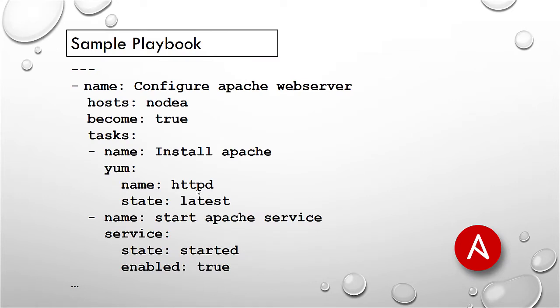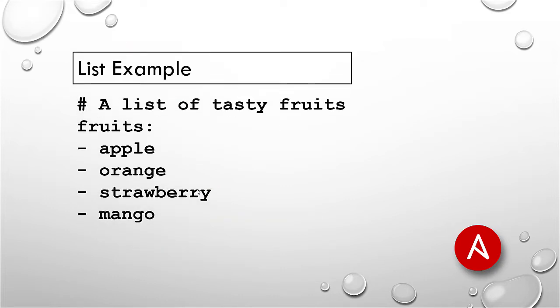Playbooks are expressed in YAML format and have a minimum syntax. It intentionally tries not to be a programming language or script, but rather a model of configuration or a process. We use YAML because it's easier for humans to read and write than other common data formats like XML or JSON. For Ansible, nearly every YAML file starts with a list. Each item in the list is a list of key value pairs, commonly called a hash or dictionary. So we need to know how to write lists and dictionaries in YAML.